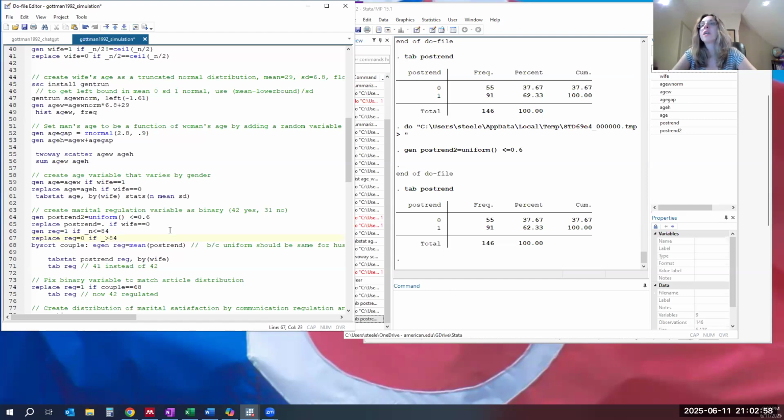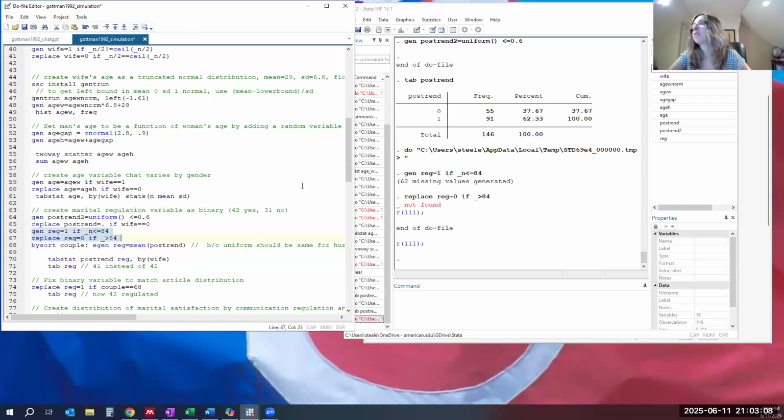And so that should give us exactly the number of regulated couples that we need. So let's see if that works. Oh, generate reg equals 1. Replace reg equals 0 if n, I left out my n.